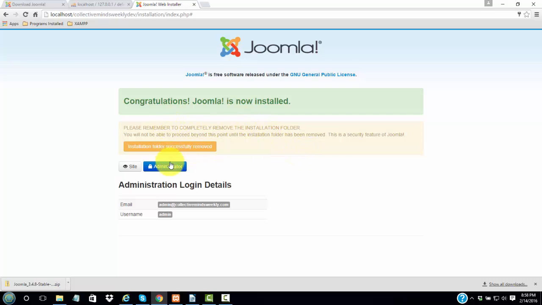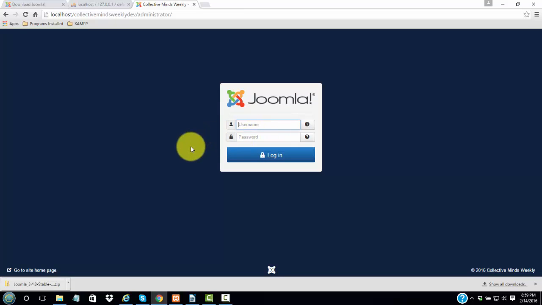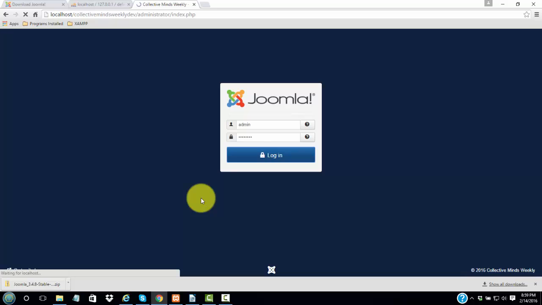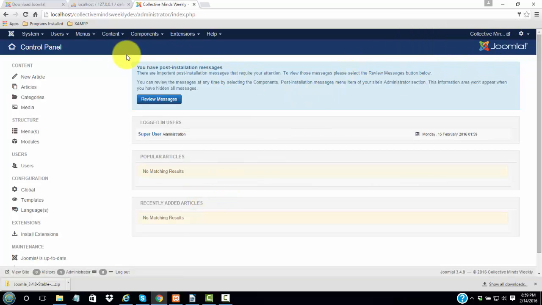Now we can log into our website. We're going to log into the administrator's area. Click the blue button, and it takes us to our login. And our username was admin, and we type our password in and log in. And this is our control panel for our Joomla site.